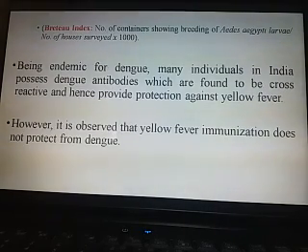That means the antibody of dengue can protect humans from yellow fever virus, but the antibody against yellow fever virus will not protect humans from dengue. What is the reason behind this? The reasons are not clear, and many scientists are working on these parts to solve the doubts.